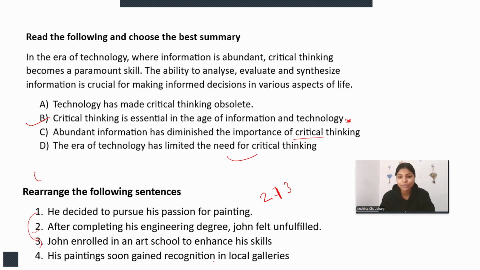As a result, his paintings were recognized in local galleries. So first is the subject and his decision, then the action he took for that decision, taking admission in an art school, and then the result: his paintings became famous in local galleries. So 2, 1, 3, 4 will be the right option for this.